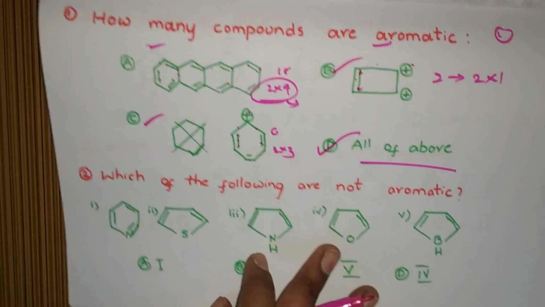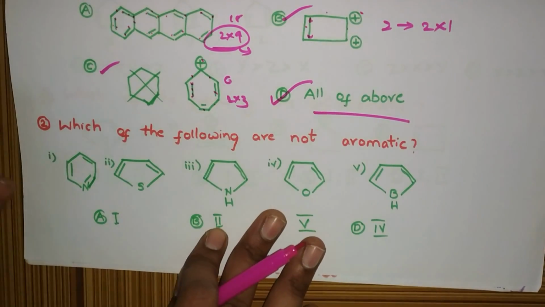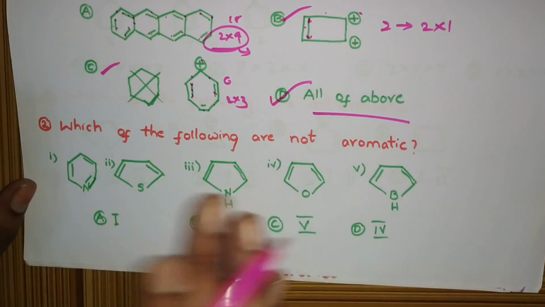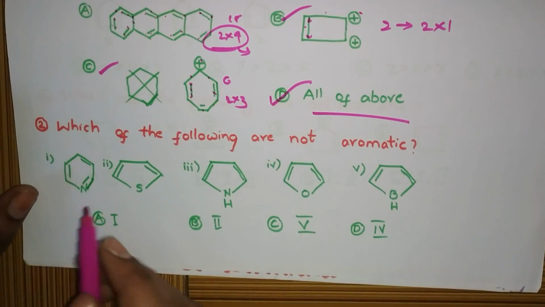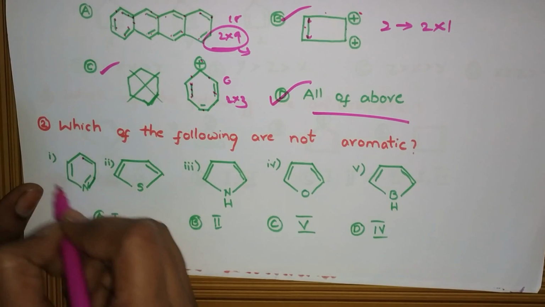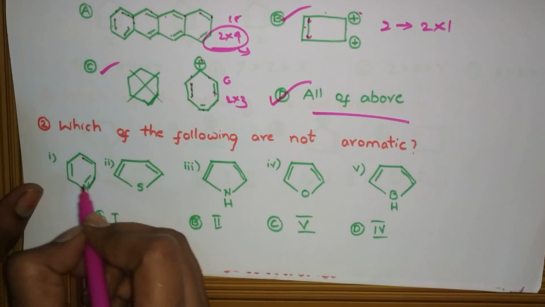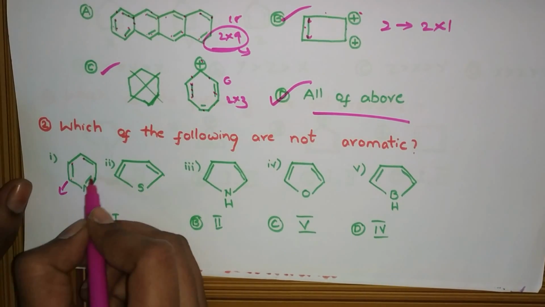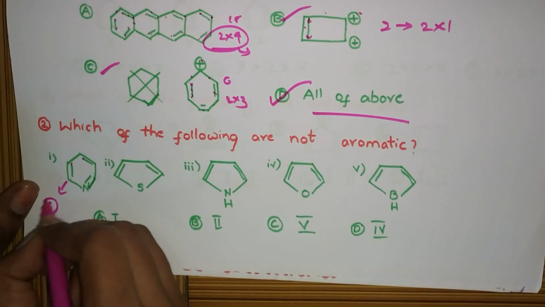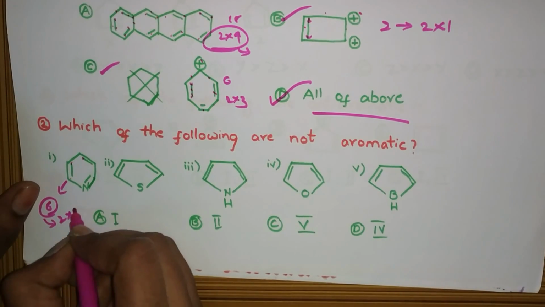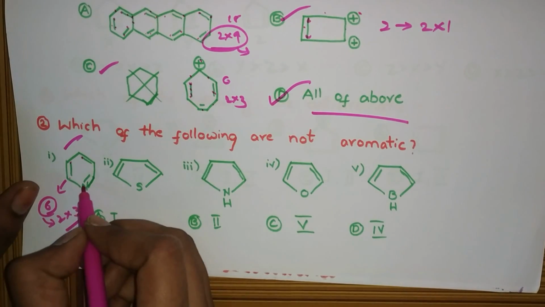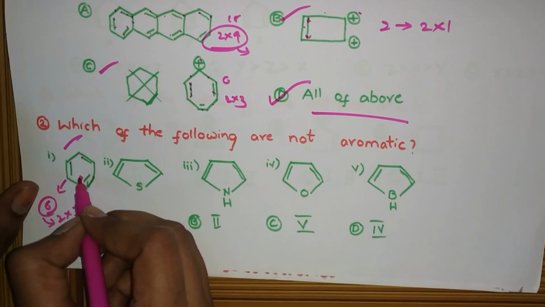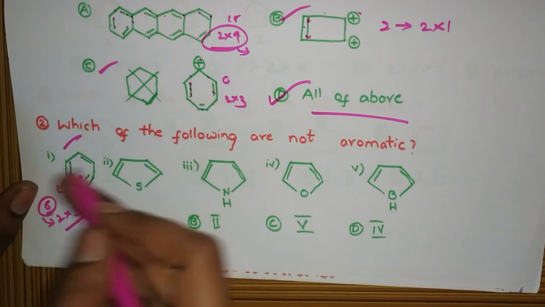See this question, which of the following are not aromatic? Not aromatic, it means that which of the following are not aromatic? They asked. First see this question. Cyclic yes, conjugation yes. How many number of electrons are there? 1, 2, 3, 4, 5, 6. Yes, 6 electrons. 6 we can write as odd multiple of 2. Yes, it is aromatic. See here, nitrogen, on nitrogen electrons are there, but it doesn't participate in the delocalization.